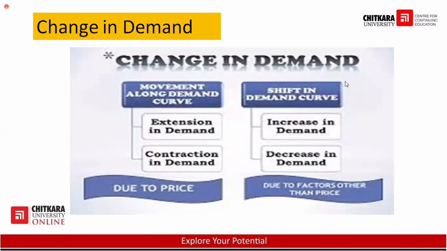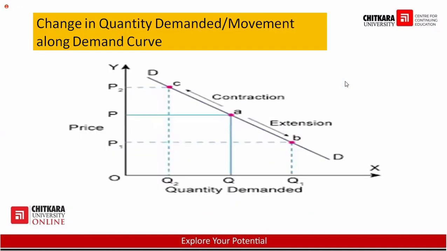Now the next is the change in demand. Demand can be changed in two ways. The first is the movement along the demand curve, and the second is the shift in the demand curve. Movement along the demand curve: extension, contraction, and shift in increase, decrease. I'll explain it in coming slides one by one. This is known as change in quantity demanded or movement along the demand curve. It means if the price increases or decreases, then a change will come in demand.